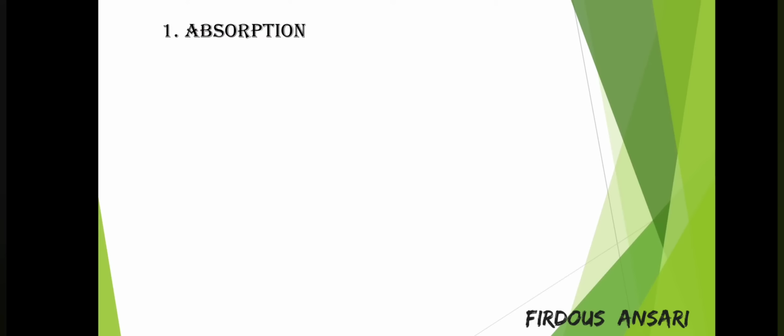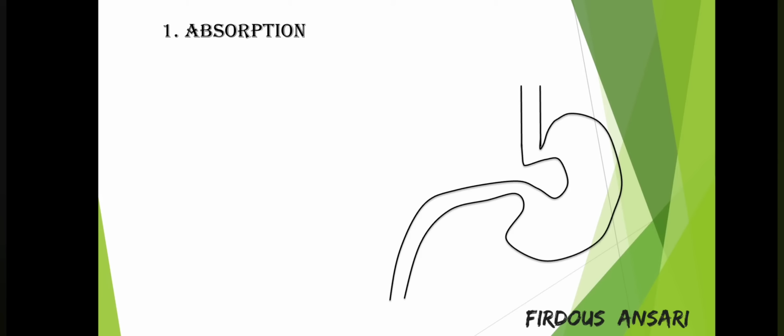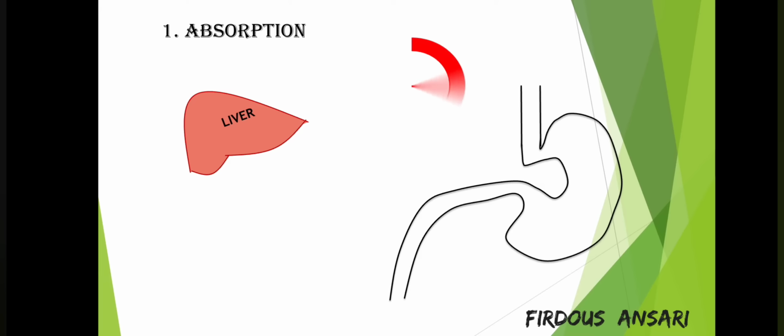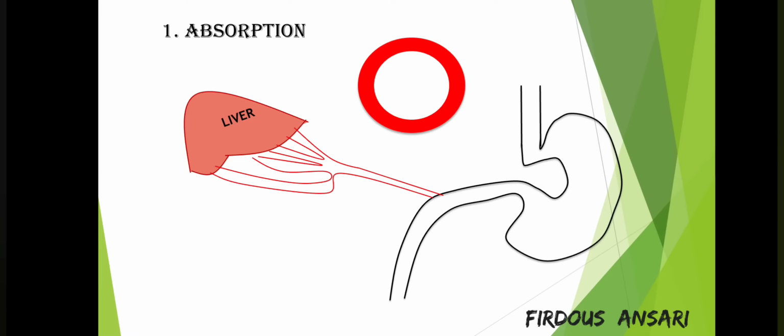Now with absorption, suppose this is your gastrointestinal tract, this is the liver, this is the general circulation, and this is the hepatic portal venous system. Any drug, whenever it is taken via oral route, firstly will go to the liver via the portal venous system. Next, in the liver, the majority of the metabolism takes place. That is, first pass metabolism will be taking place, where the majority of the drug will be metabolized, and whatever unmetabolized or active drug is left will move to the general circulation for distribution.